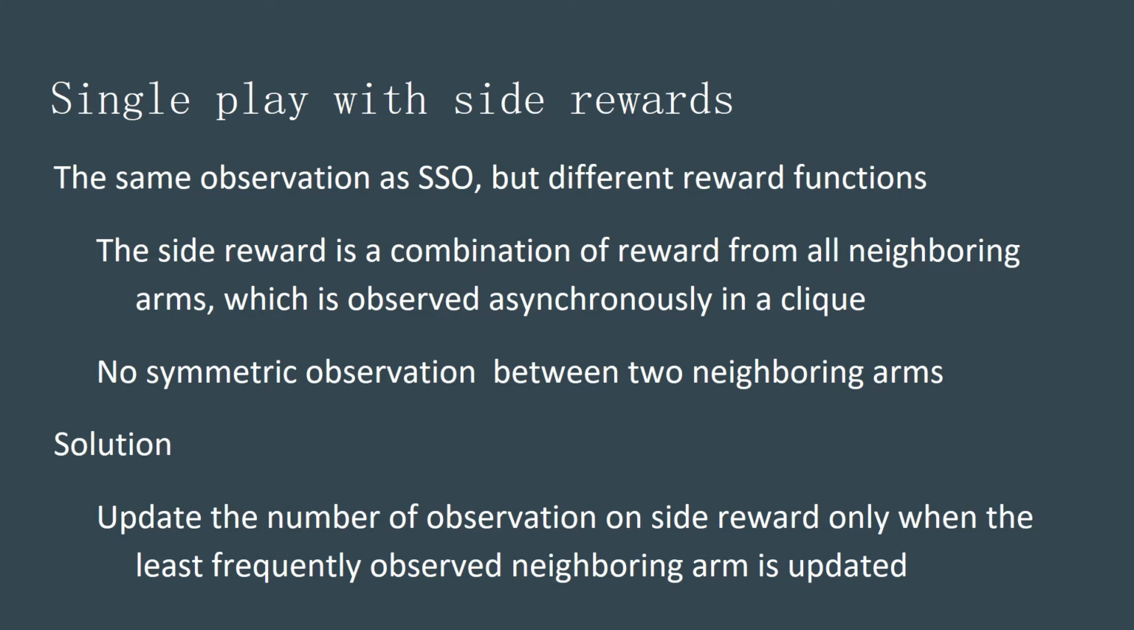Single play with side rewards: different from the first problem, this time we get more rewards besides observations. The side reward is a combination of rewards from all neighboring arms, which is observed as a match in a click. The solution for this new challenge is to update the number of observations on side rewards only when the least frequently observed neighboring arm is updated.